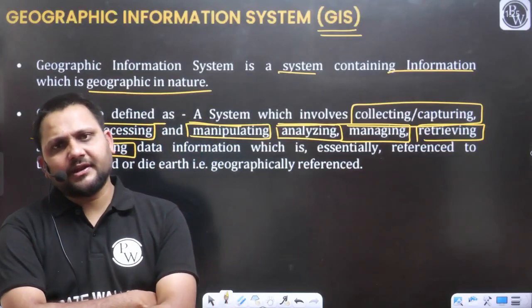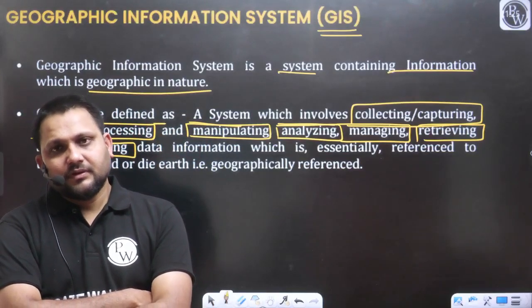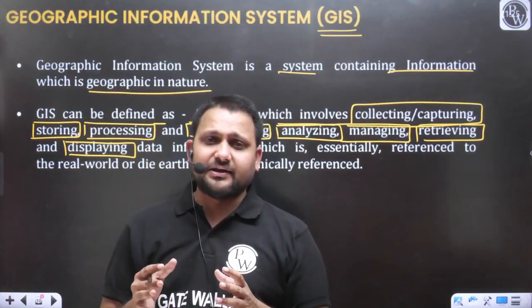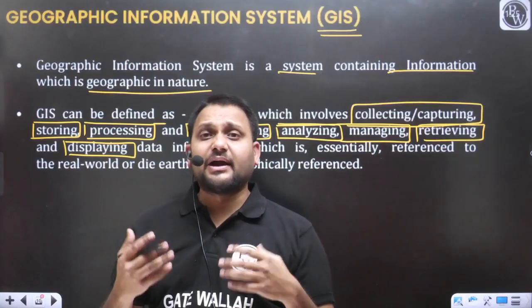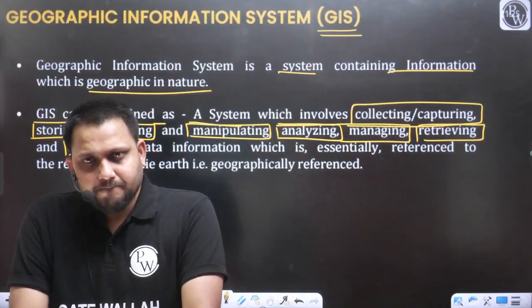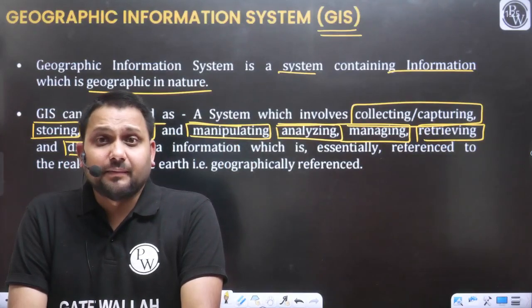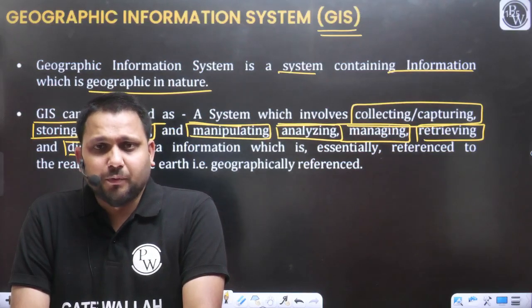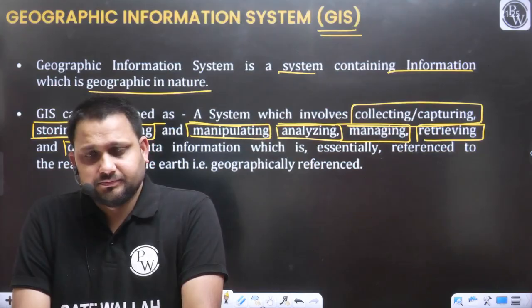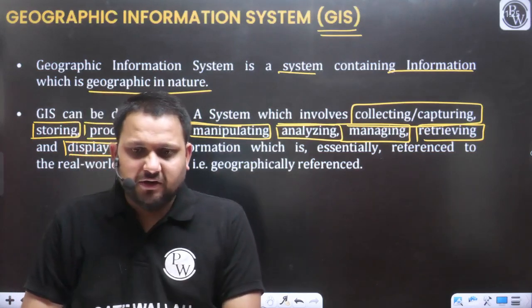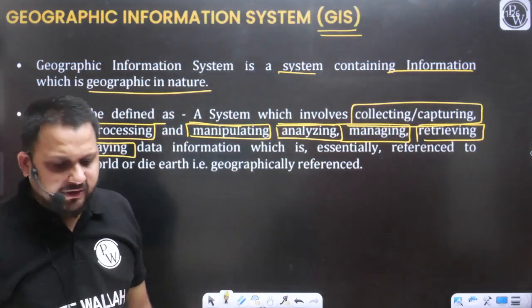Various sources are there. To store that data, to process that data, to analyze that data, don't you think we require some software? We require some hardware. And at the end, and the most important, we require the user. Yes or no? So first of all, we require data, geographical information, geographical data, various sources are there.